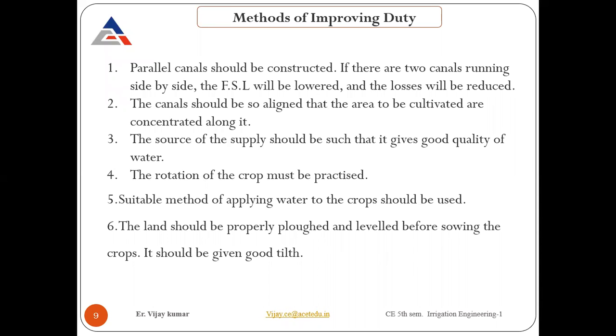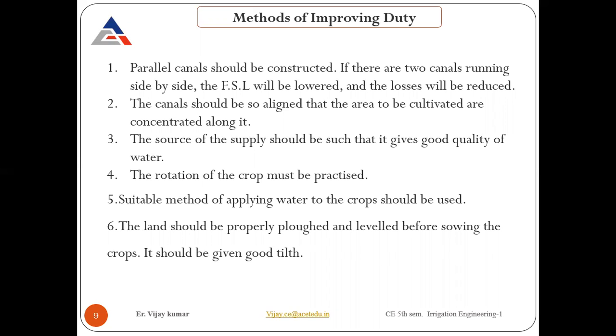Then a parallel canal should be constructed if there are two canals running side by side. What does that mean actually? In a village nowadays we have two canals. In my village also, one canal has earthen banks. They don't have any brick or other lining. A small canal is also there, just parallel to that earthen canal. We have a lined canal, which is itself a brick-lined canal.